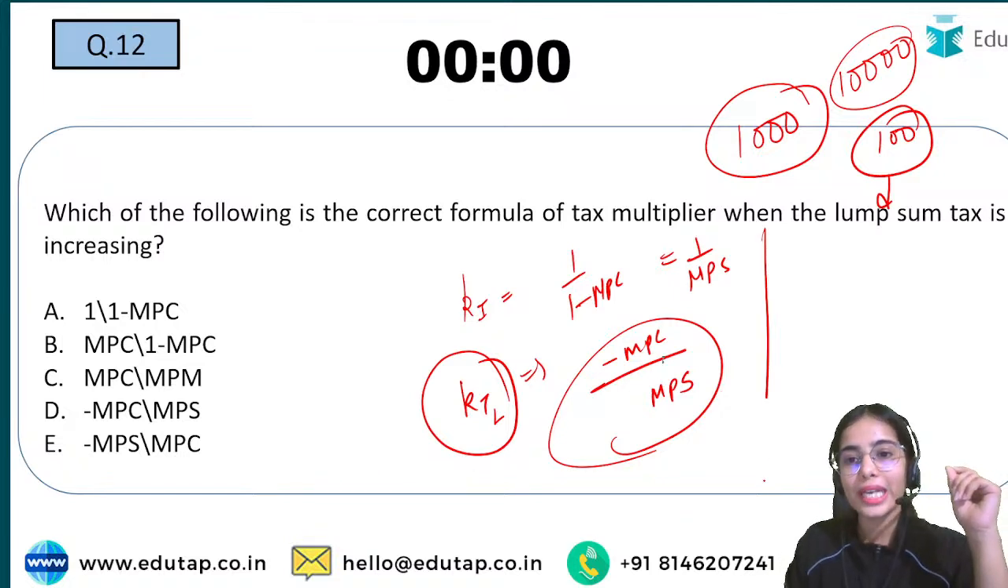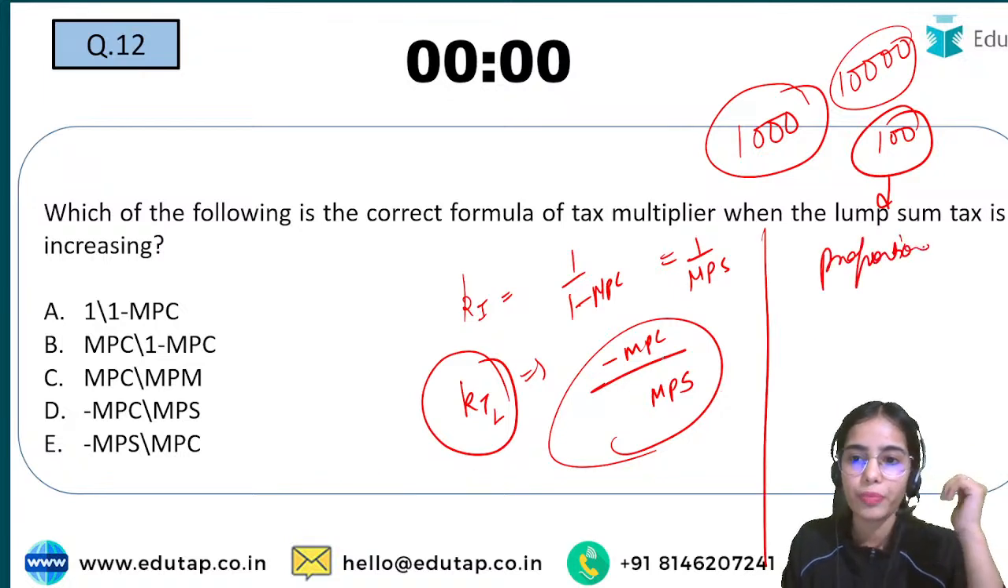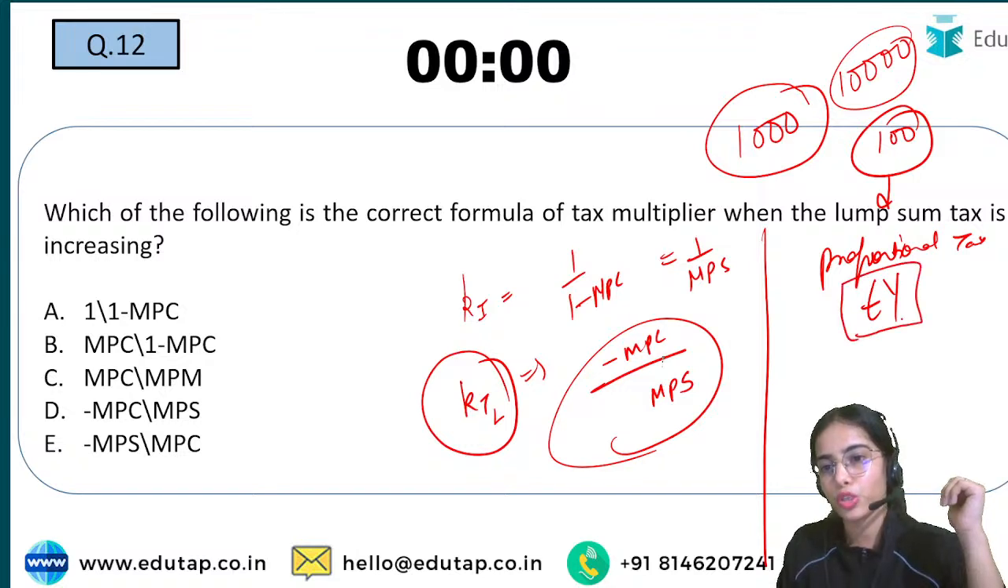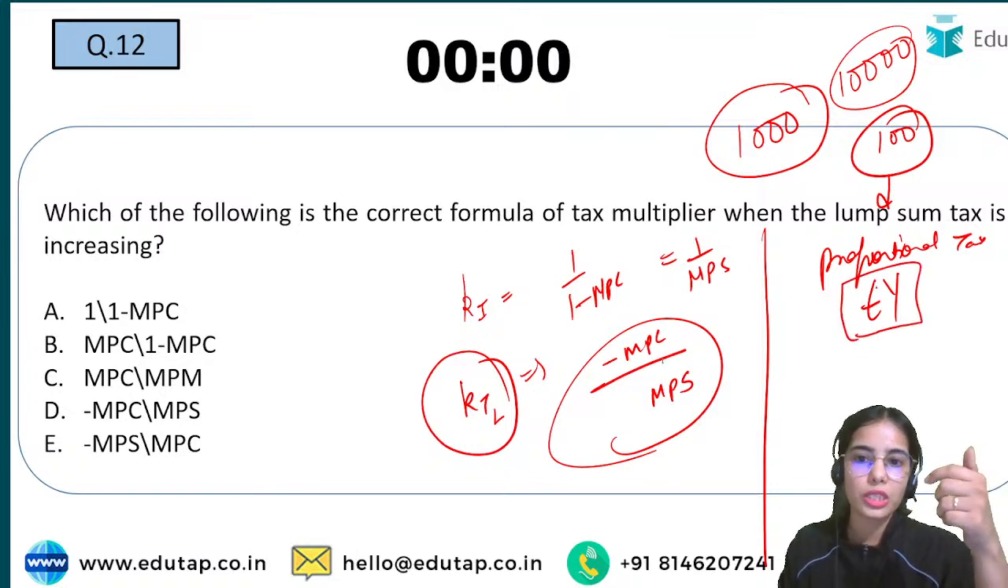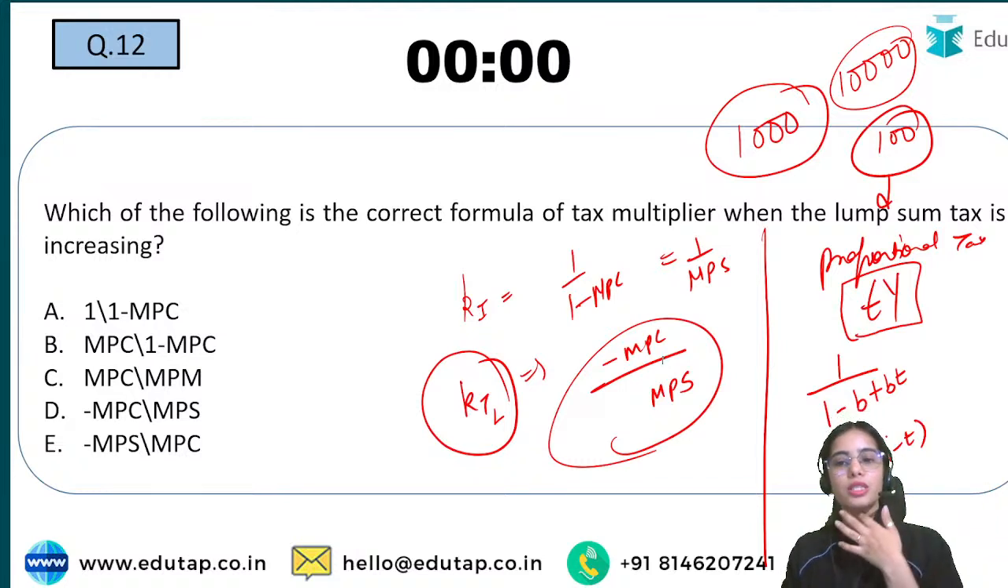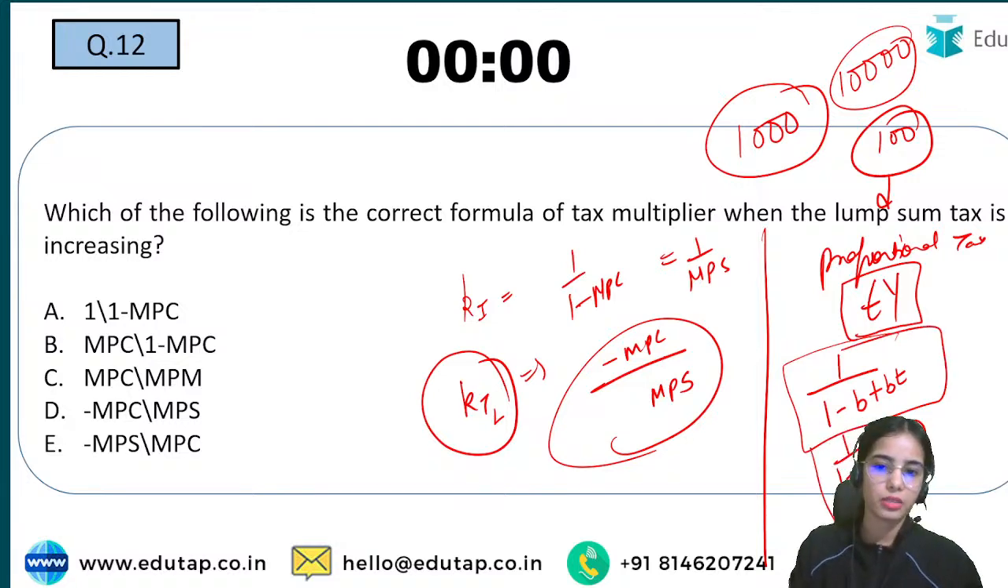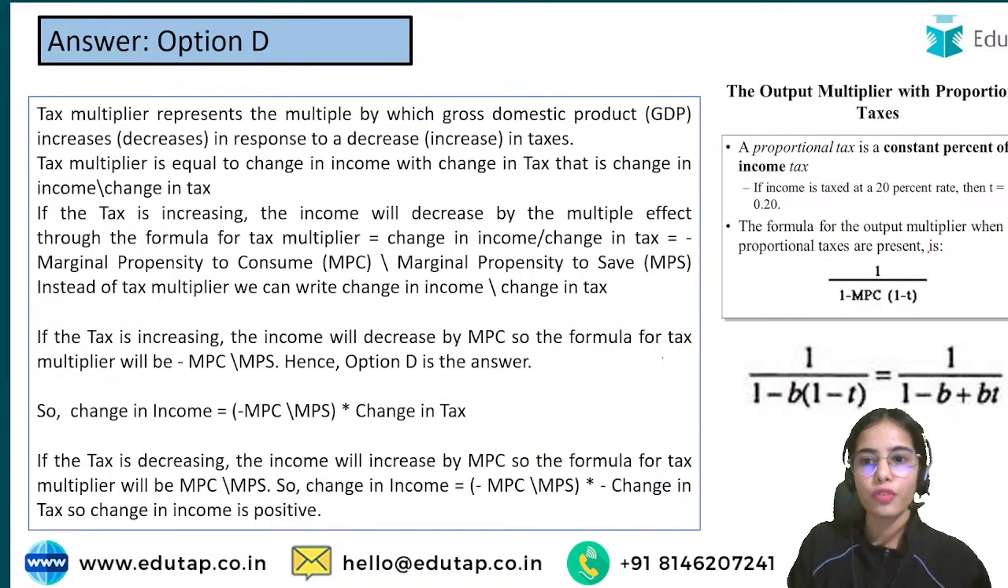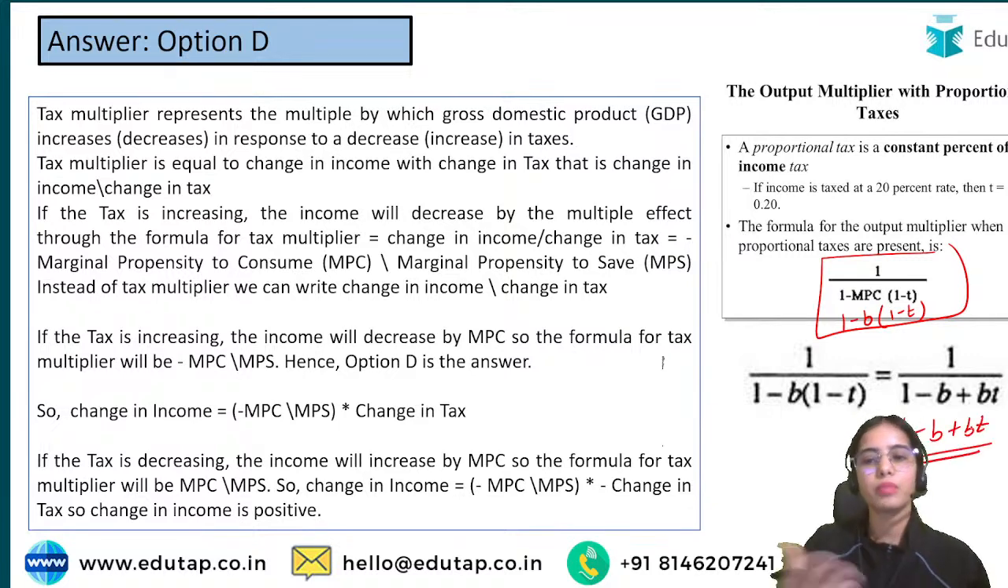Now there is also one tax that is known as proportional tax. Proportional tax is a percentage of your income. For this, the formula for the proportional tax multiplier is 1 upon 1 minus B plus BT. Or we can write it as 1 upon 1 minus B bracket 1 minus T. So this is the formula for the proportional tax multiplier. B is the MPC for sure.